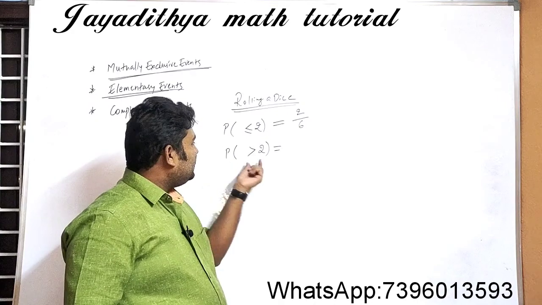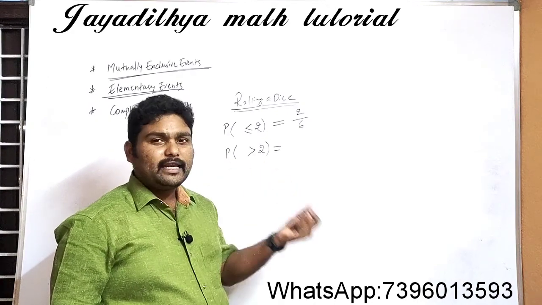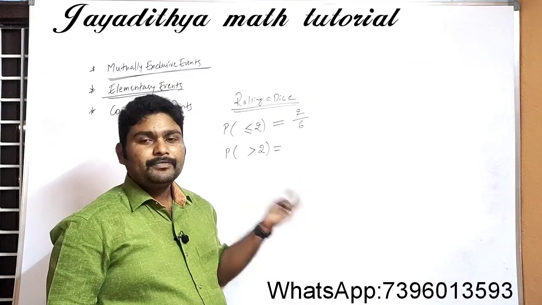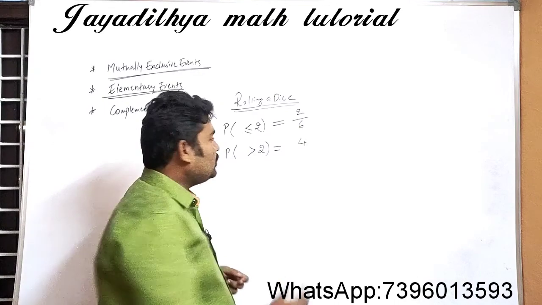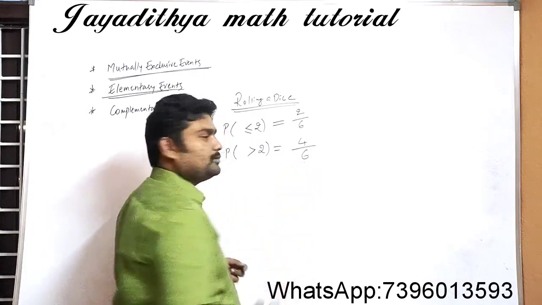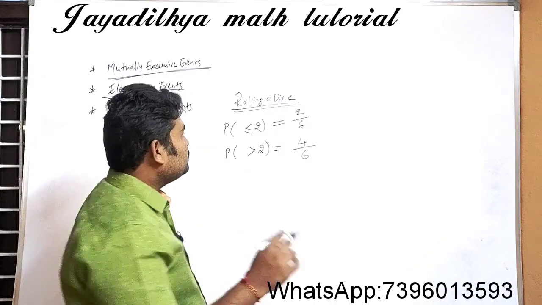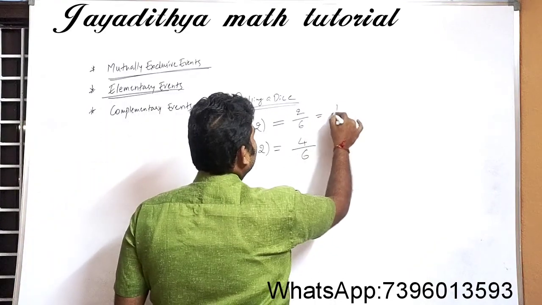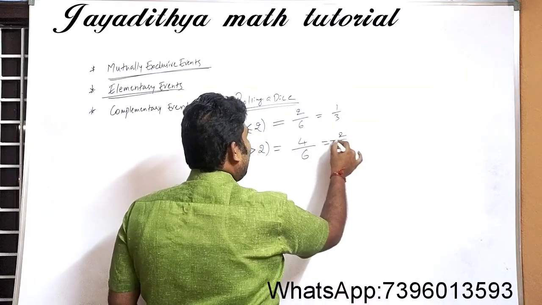If the event is getting greater than 2, that means you will get 3, 4, 5, 6. So we have 4 favorable outcomes out of 6 total outcomes. So see here, Nana, if you simplify, you will get this as 1 by 3 and this as 2 by 3. If you add these two,